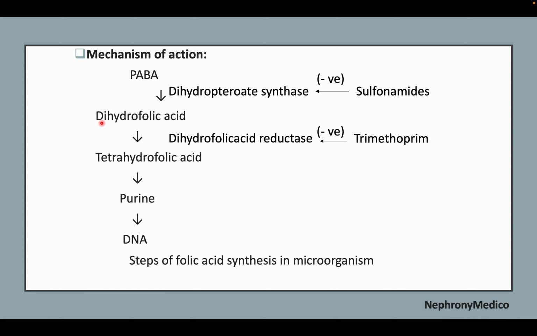PABA conversion into dihydrofolic acid. The dihydropteroate synthase, dihydrofolic acid reductase, tetrahydrofolic acid, purine, DNA. These are the steps of the folic acid synthesis in microorganisms. So the sulfonamides or trimethoprim act on these enzymes, leading to the inhibition of the formation of DNA.